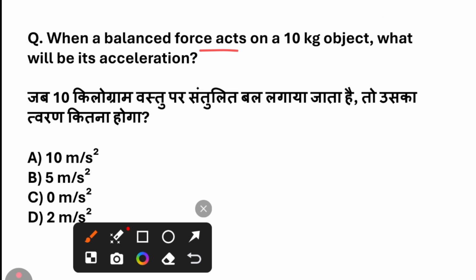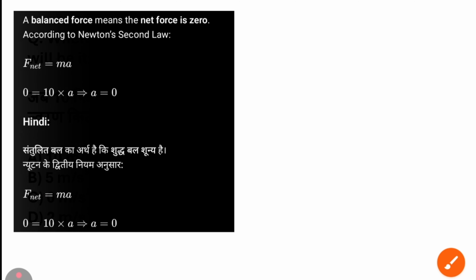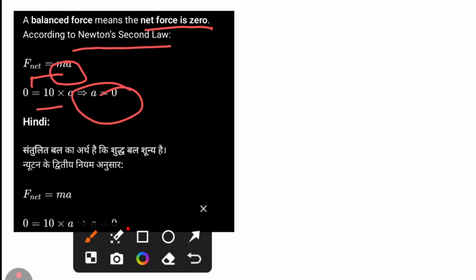When a balanced force acts on a 10 kg object, what will be its acceleration? The acceleration will be 0 meter per second squared. A balanced force means the net force is 0. According to Newton's second law, F net equals m times a. F net is 0, mass is 10, so 10 times a gives acceleration 0.